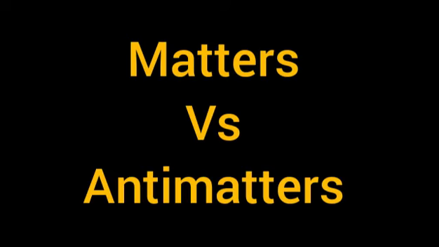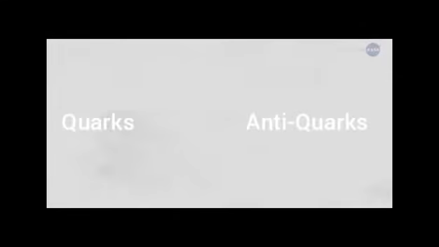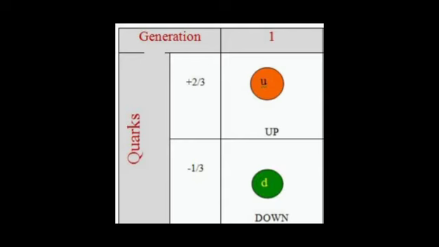So guys, our next topic is matter vs antimatter. This story starts right after the creation of quarks after the Big Bang. Quarks are charged particles. A positive quark has a positive charge of 2/3 of a proton, and a negative quark has a negative charge of 1/3 of an electron.